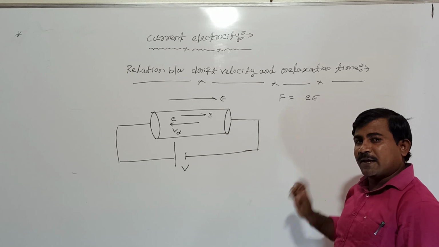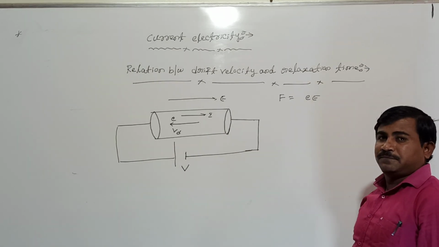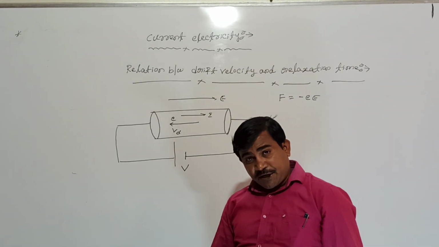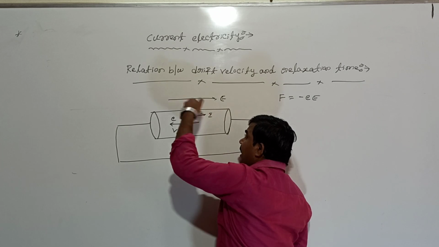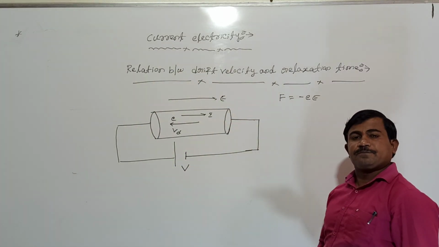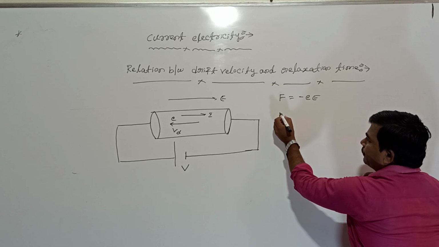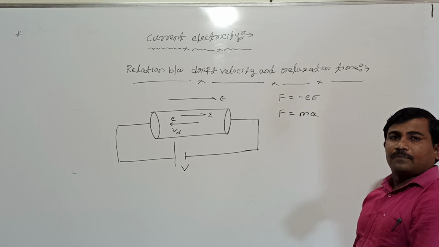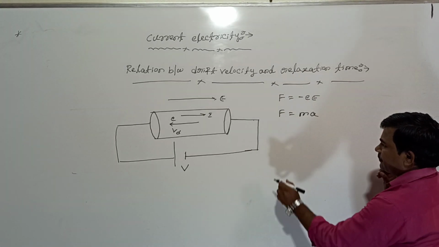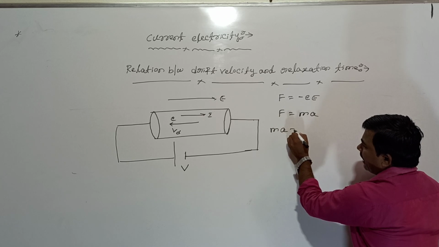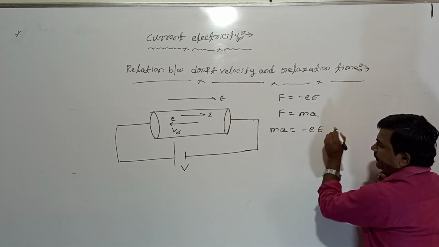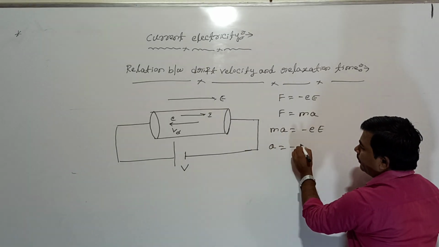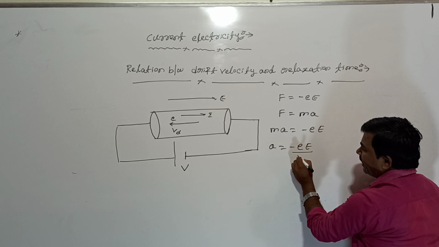That is, F equals e into capital E, where e is the charge on the electron. But I will take the negative sign here. The negative sign indicates the charges are flowing opposite to the direction of the electric field. But according to Newton's second law, F is equal to m into a. Compare these two forces: m into a equals minus e into capital E. Writing a equal to minus e into capital E divided by m.